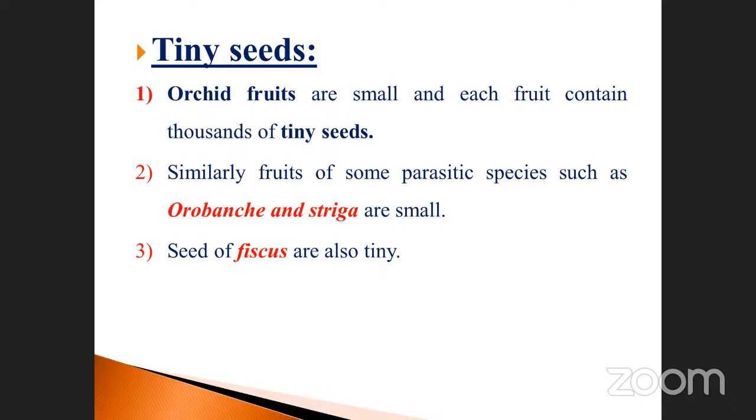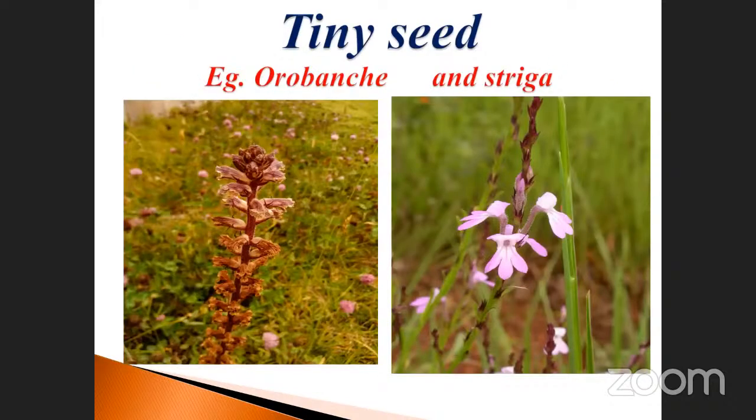Sometimes they may ask which one has tiny seeds, which belongs to the parasite species. They may ask the question. Orobanche and also Striga are the small ones. And seeds of Viscum are also tiny. Viscum you already know, but we are going to see the diagram of tiny seeds. This is called Orobanche. This is the Orobanche plant, and this is Striga. These are the two plants. The seeds are uncountable. Numerous seeds are present in it. This is also a very important thing.